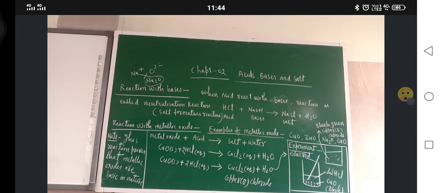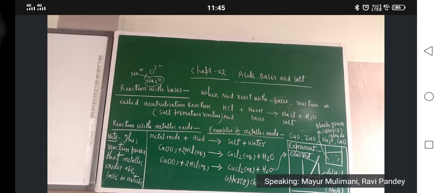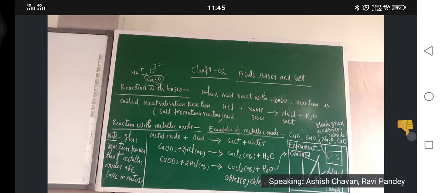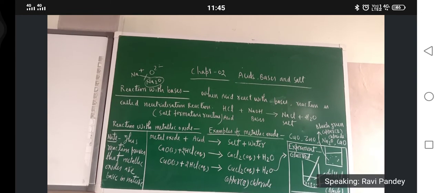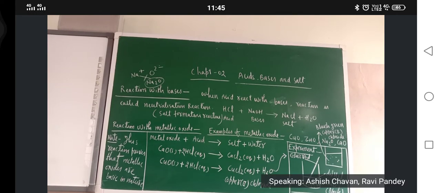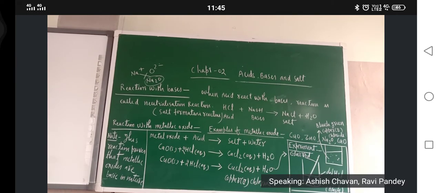Calcium oxide is reacting with HCl. Is it visible to you? Calcium oxide is reacting with hydrochloric acid and forming calcium chloride and water. The general form of this reaction I have written earlier: metal oxide plus acid gives salt and water.